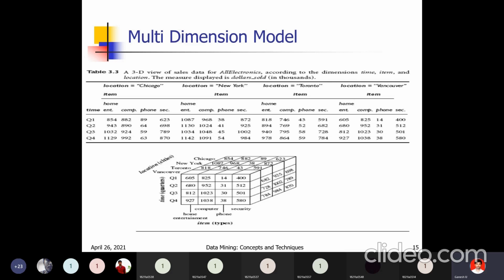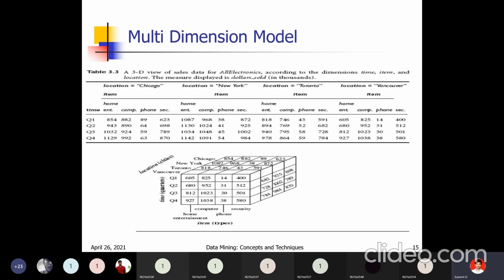But using 3 dimensions, we can represent the 4 tables in a single cube. Quarter 1, quarter 2, quarter 3, quarter 4 are along the y-axis. In the x-axis, we have the items: home entertainment, computer, phone, security.